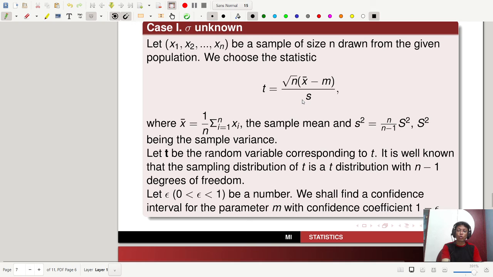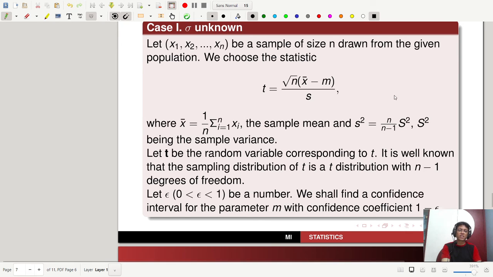If sigma is unknown, we will use the same process, but we will use the t distribution. So let x1, x2, ..., xn be a sample of size n drawn from the given population. We choose the statistic t equal to root n, same thing, but in place of sigma we have to use small s, where small s is given by s squared equals n by n minus 1 times capital S squared, capital S squared being the sample variance.